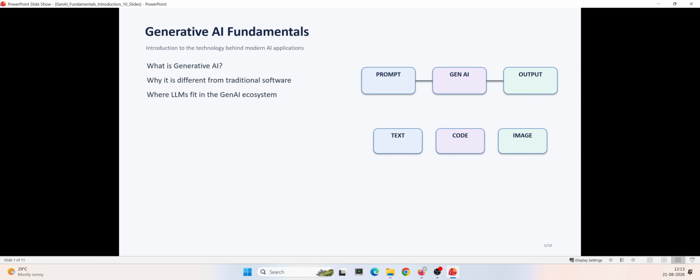More importantly, Gen AI is changing how we build software. Instead of writing explicit rules for every problem scenario, we can now combine software with powerful foundation models that can understand instructions and generate useful responses. In this course, I want us to understand what is happening behind the scenes.